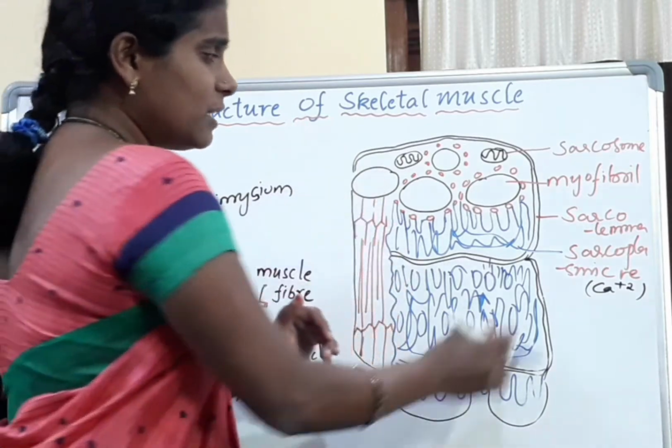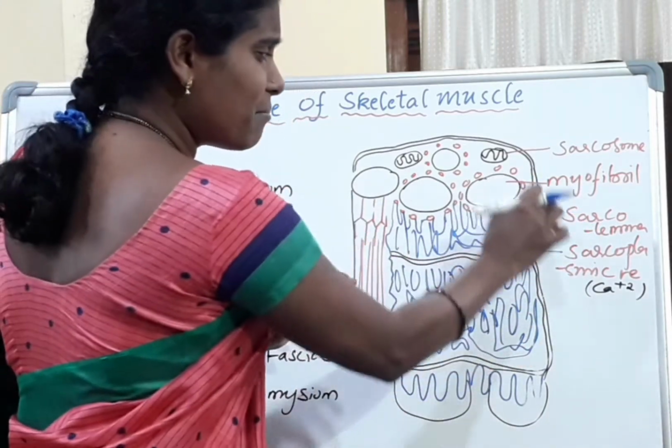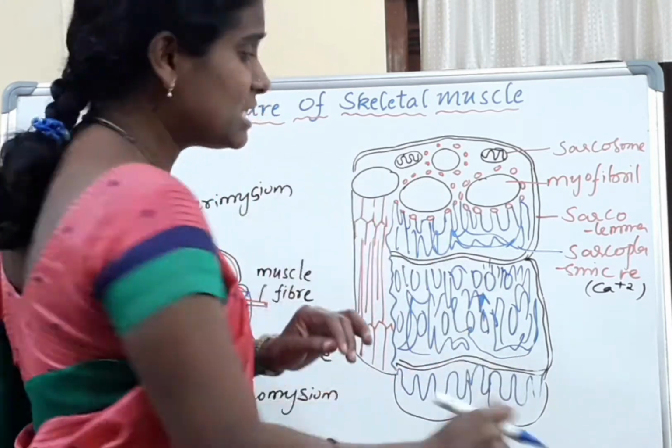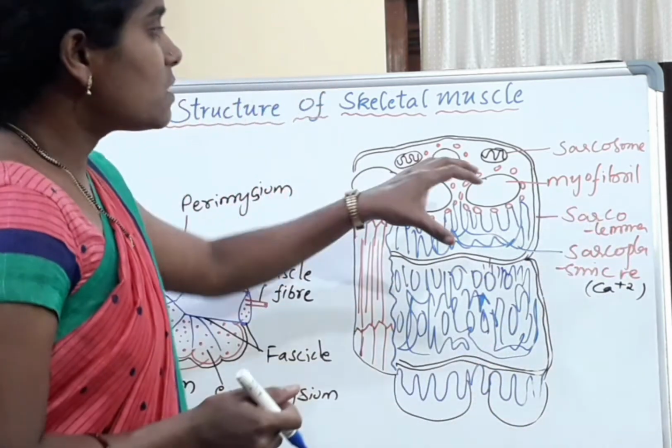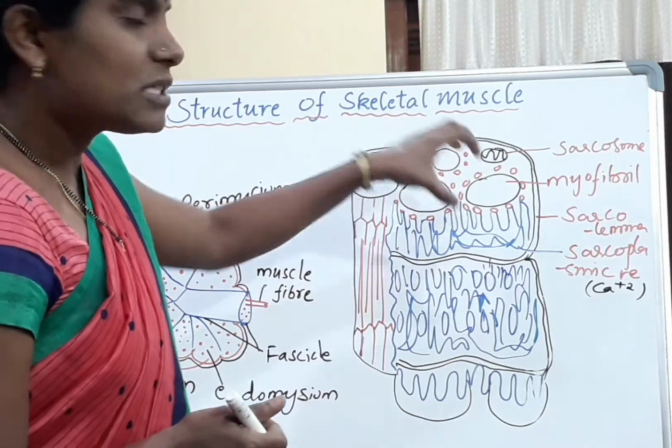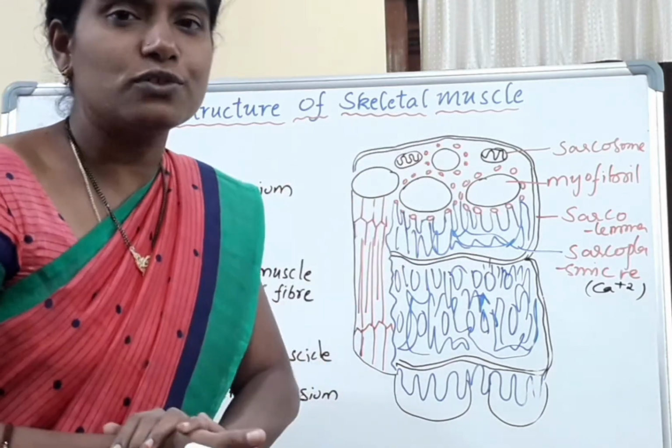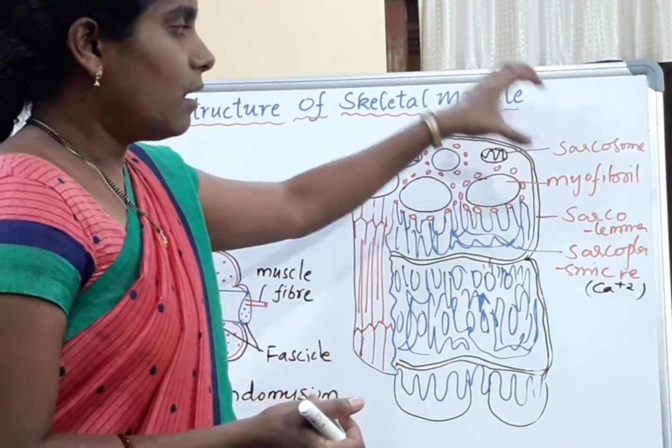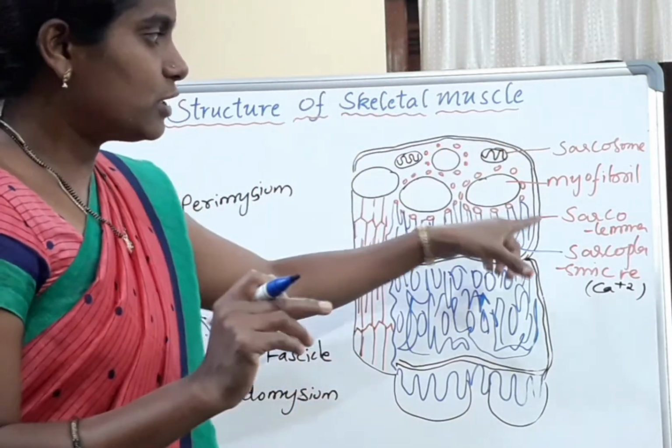It is covered with a plasma membrane, which is called the sarcolemma. For muscle structure, instead of the common name we should add the prefix sarco.